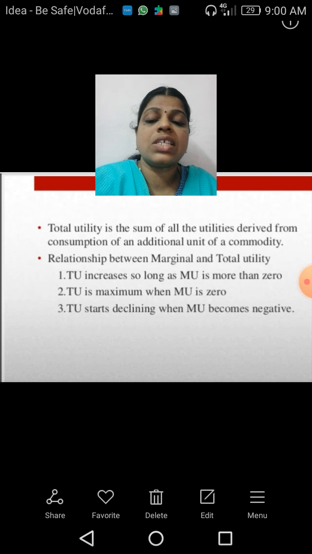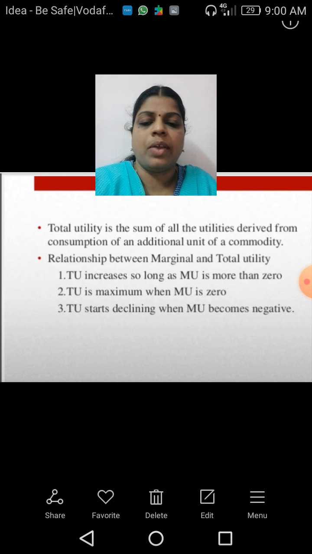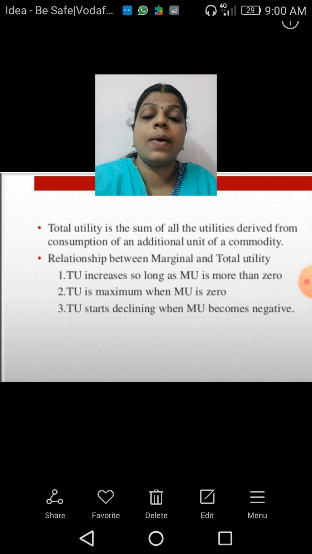So, you just understand this relationship. When marginal utility is more than 0, what happens to total utility? It increases. When marginal utility is 0, the total utility will be at its maximum. And when the marginal utility goes beyond 0 and becomes negative, the total utility starts declining. So, these are the three relationships through which we can explain the relationship between the total utility and the marginal utility.